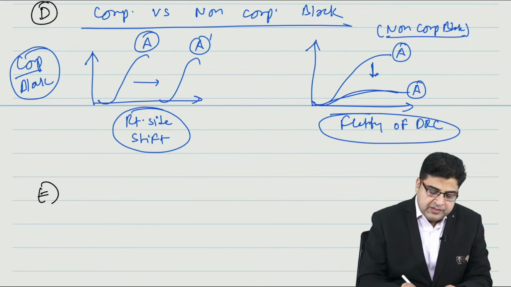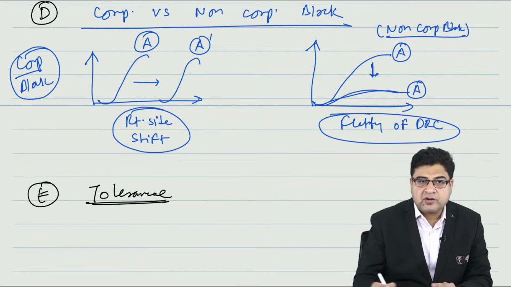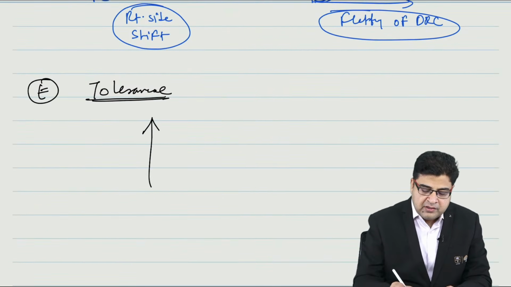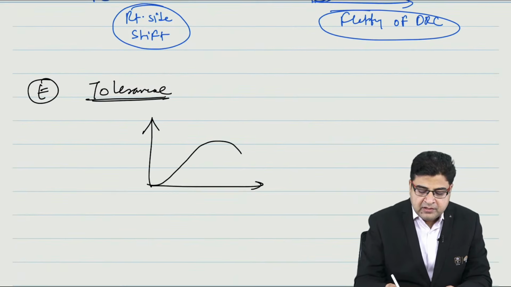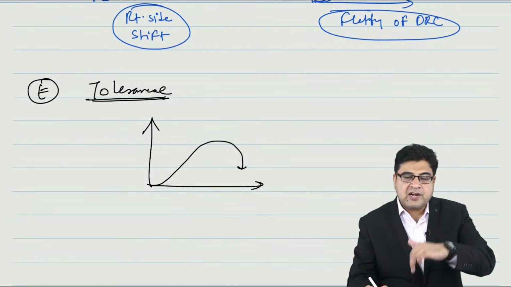Now with the help of this DRC, you can also see the effect of tolerance. Now what is tolerance? Tolerance is like when you give the medicine, gradually the medicine graph will start declining.